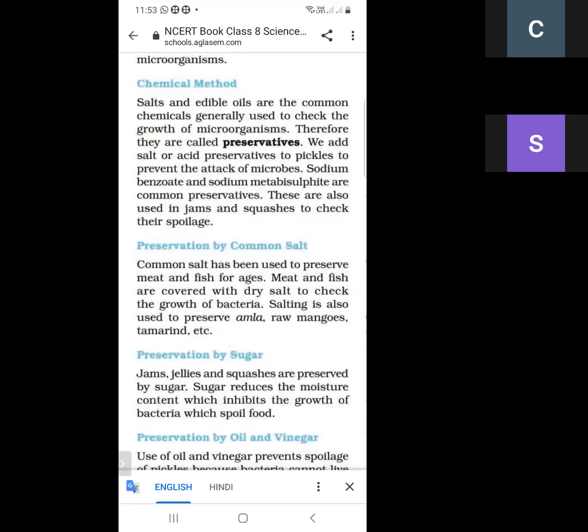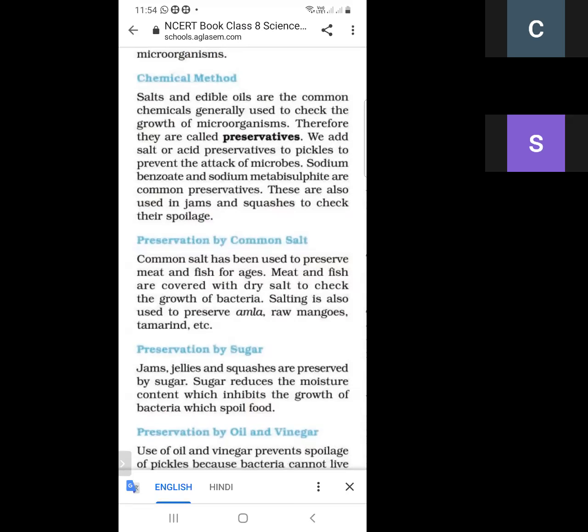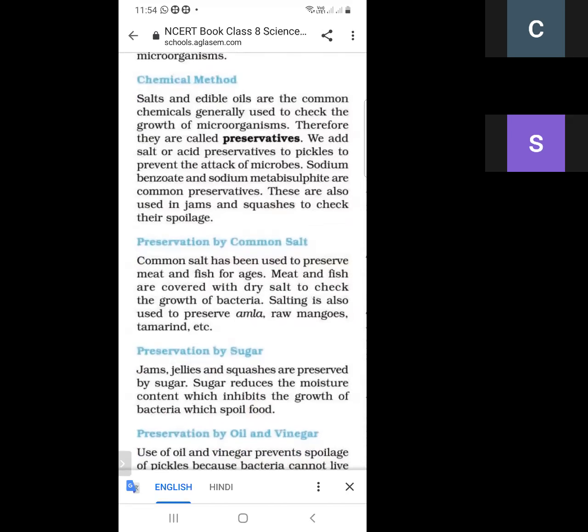What do you mean by preservative? The chemicals used for stopping the growth of microorganisms are called preservatives. And what are the preservatives? Salt, acid, sodium benzoate, and sodium metabisulfite are common preservatives. These are the common preservatives to prevent the attack of microorganisms.